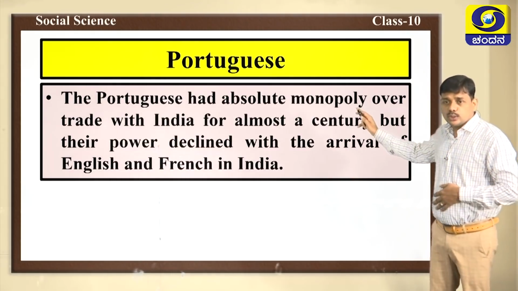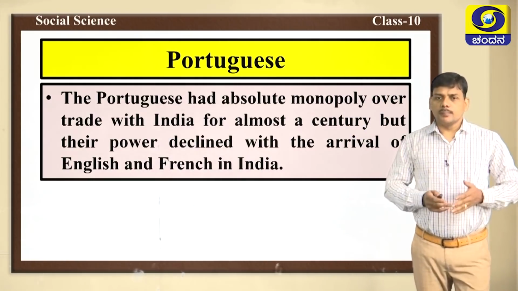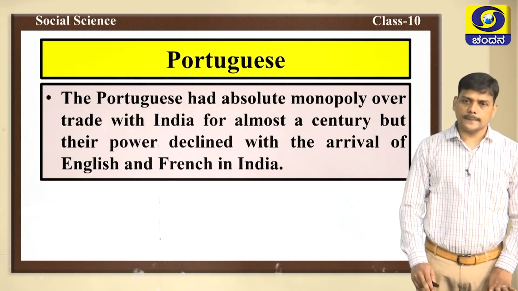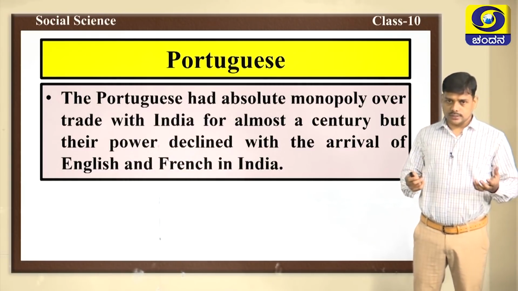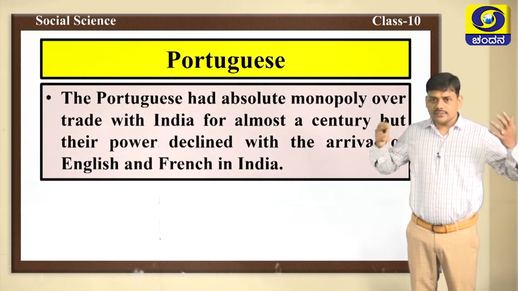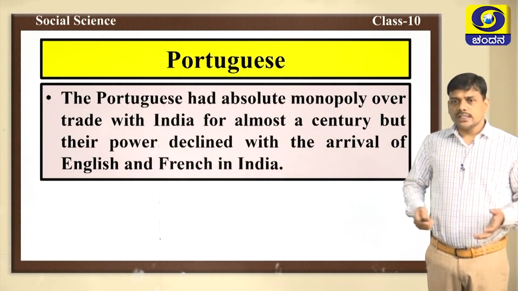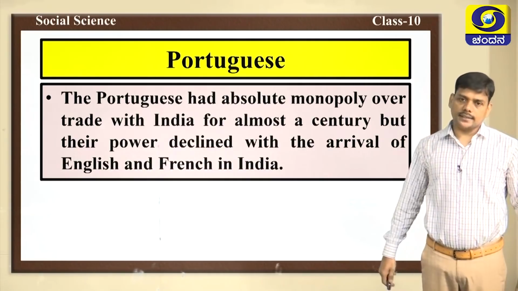Portuguese had absolute monopoly over trade with India for almost a century, but their power declined with the arrival of English and French in India. Portuguese were not able to face the competition. They were not able to compete with the English. They were not able to compete with the French. That's why their power slowly declined.